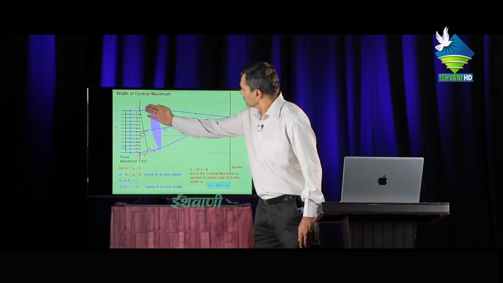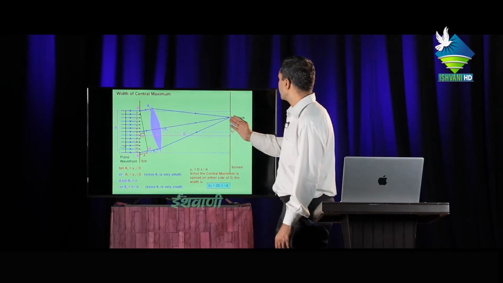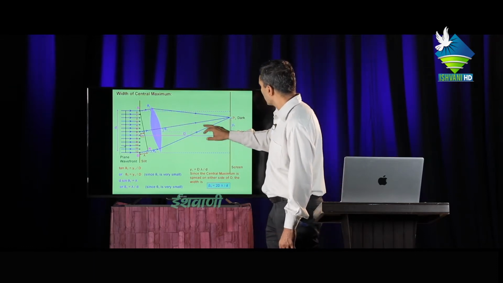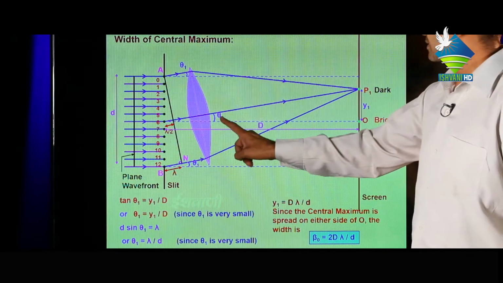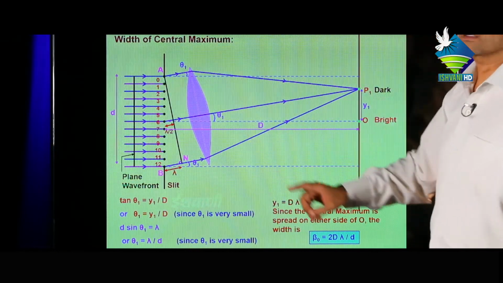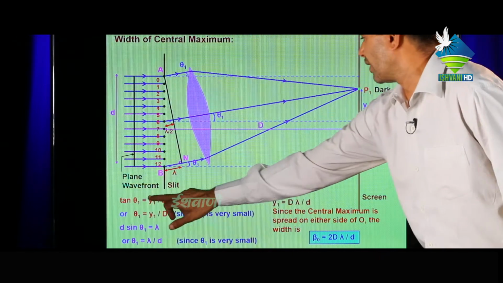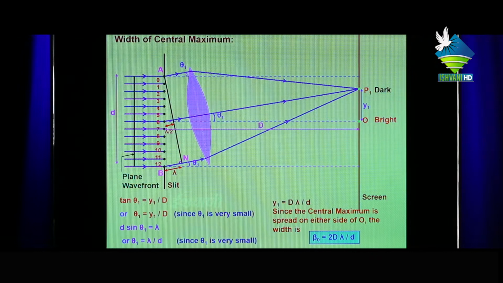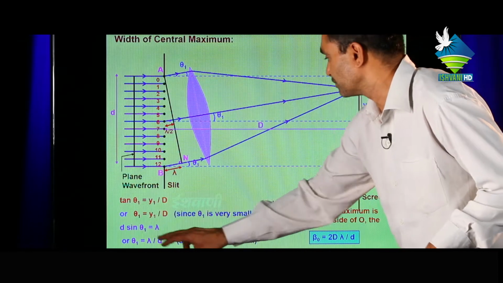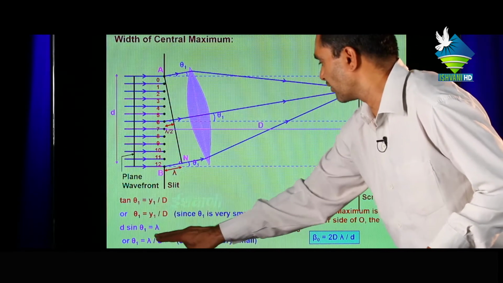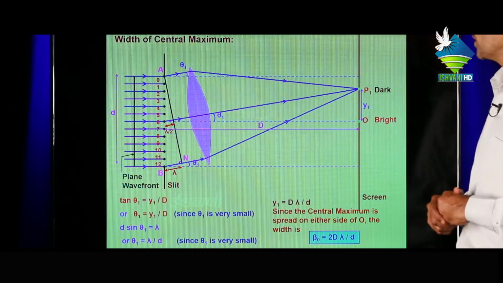Width of central maxima. The wavefront which comes in contact with the slit is diffracted at angle theta and meets at the point P1, means all these rays interfere at the point P1 destructively. We have to find the angle, tan theta 1. Tan theta means perpendicular upon base, then perpendicular y1 upon base d, y1 upon d. If theta 1 is very small, then tan theta 1 equals theta 1, then we can write theta 1 equals y1 upon d, and d sin theta 1 equals lambda, or theta 1 equals lambda upon d.